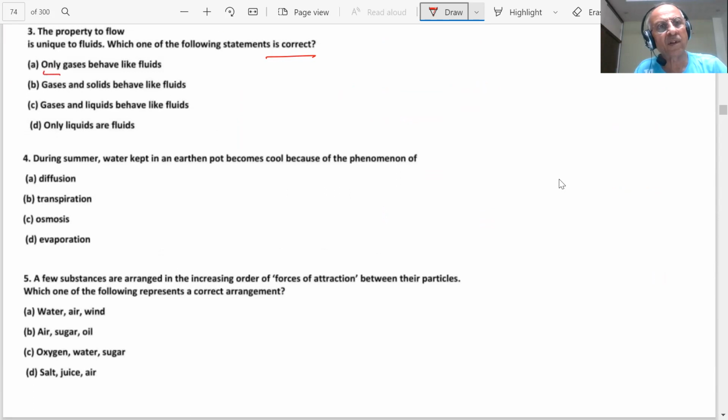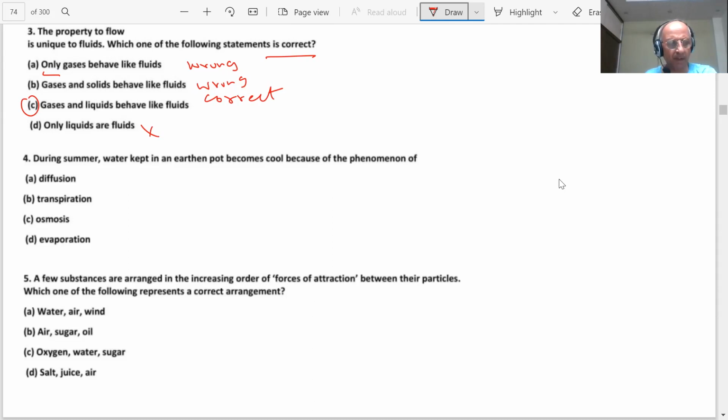No, sir. Gases and solids behave like fluids. Wrong. Gases and liquids behave like fluids. Correct. So we got the answer, C is the correct answer.